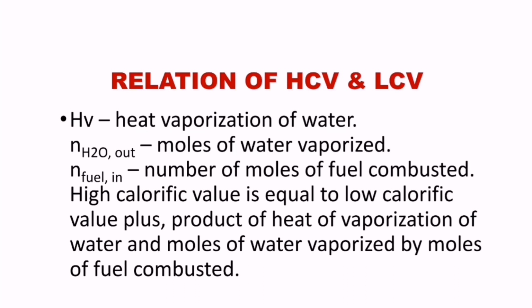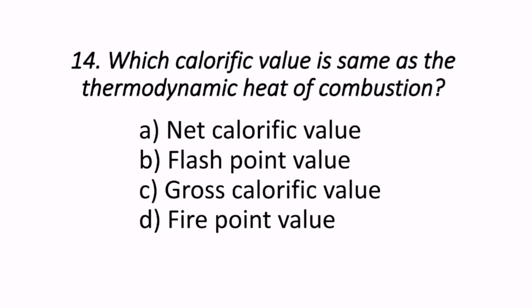Out means vaporization. n_fuel in means number of moles of fuel combusted. So higher calorific value is equal to lower calorific value plus the product of heat of vaporization of water and moles of water vaporized, divided by moles of fuel combusted. This we can say is the higher calorific value.